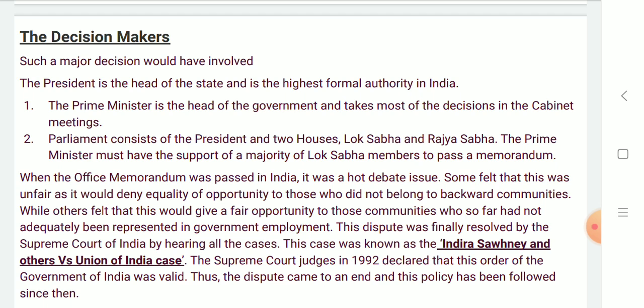This dispute was finally resolved by the Supreme Court of India by hearing all the cases. This case was known as the Indira Sawhney and others versus Union of India case. The Supreme Court judges in 1992 declared that this order of the Government of India was valid. The dispute came to an end and this policy has been followed since then.